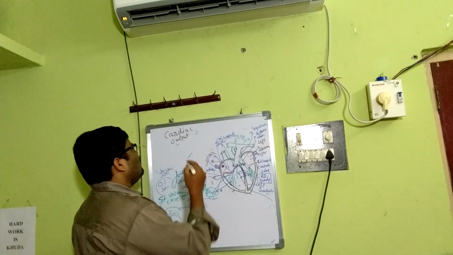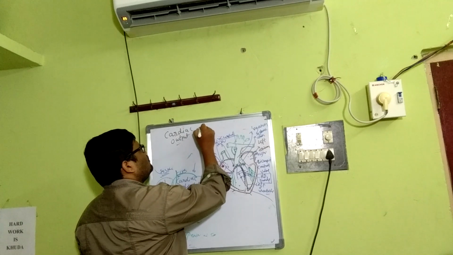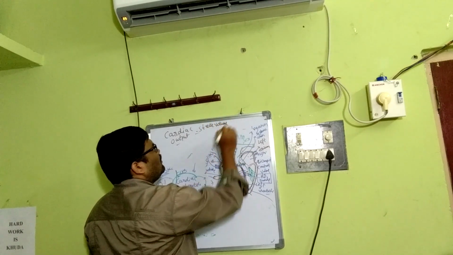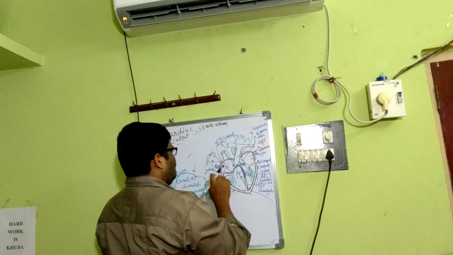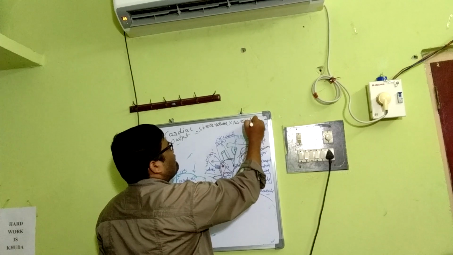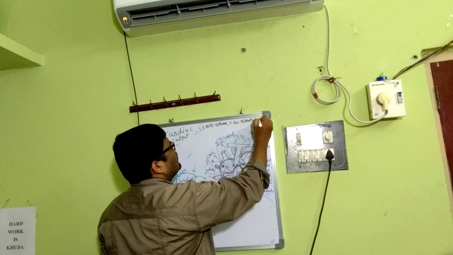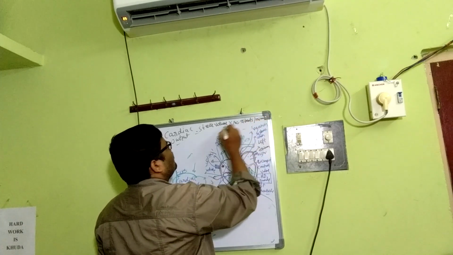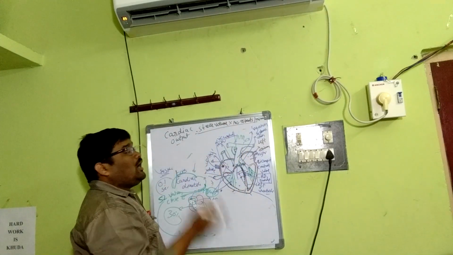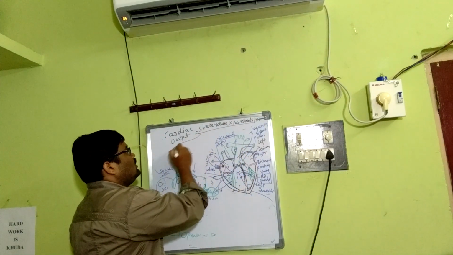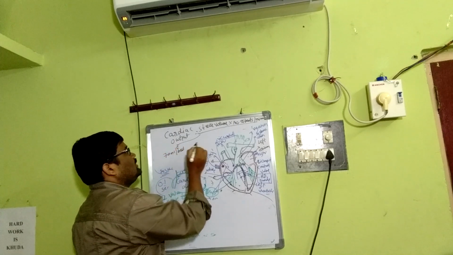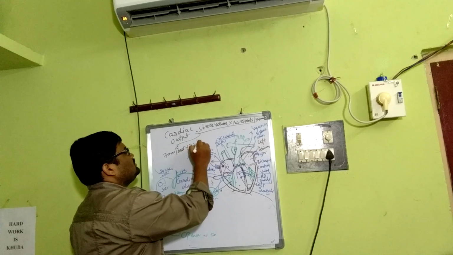That means cardiac output equals stroke volume into number of beats per minute. Stroke volume into number of beats per minute is the cardiac output. And what is the stroke volume? 70 ml per beat, 72 times per minute.